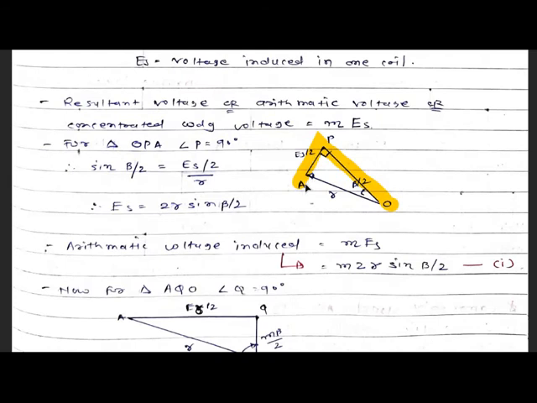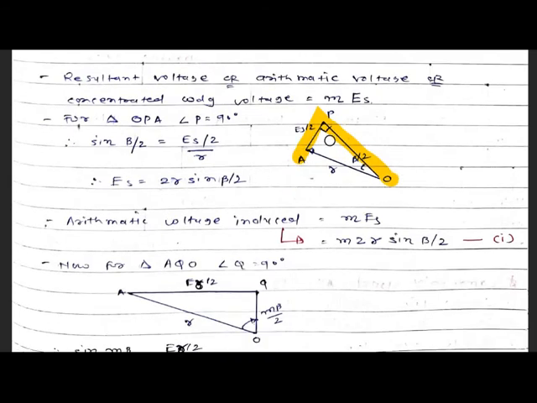So sine beta by 2 is given by opposite side upon hypotenuse. The opposite side is ES by 2 and the hypotenuse, opposite to the 90 degree angle, is R. So ES is given by 2R sine beta by 2.